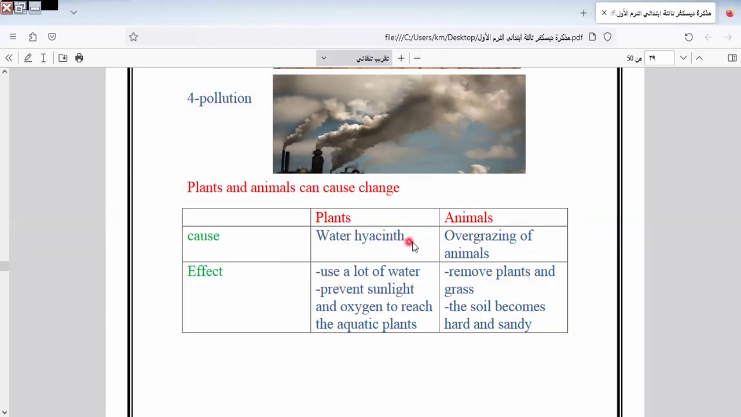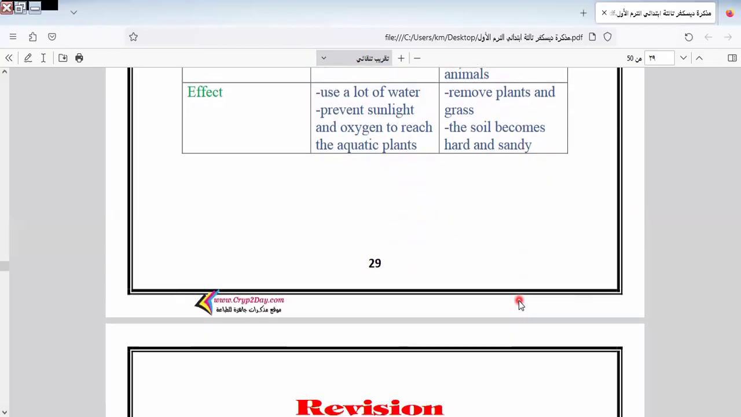What's the meaning of water hyacinth? I think hyacinth is a difficult word. So I can say in meaning, it uses a lot of water and prevents sunlight and oxygen from reaching the aquatic plants. Here we have overgrazing of animals, which removes plants and grass. The soil becomes hard and sandy. Okay.